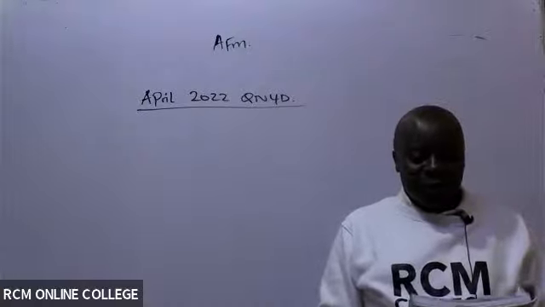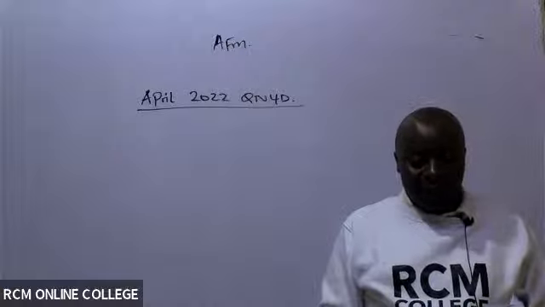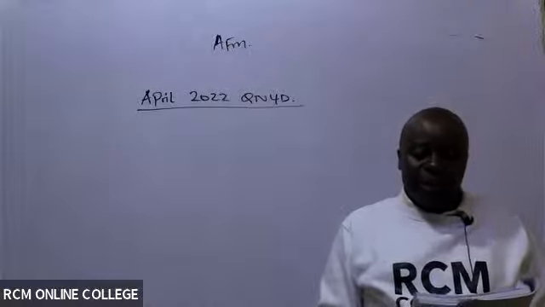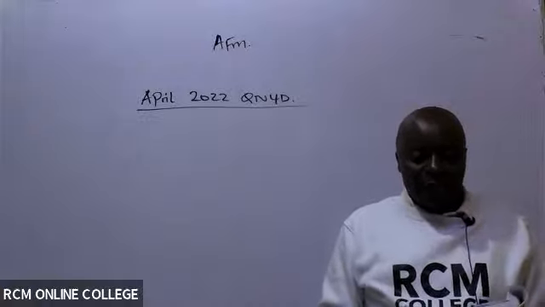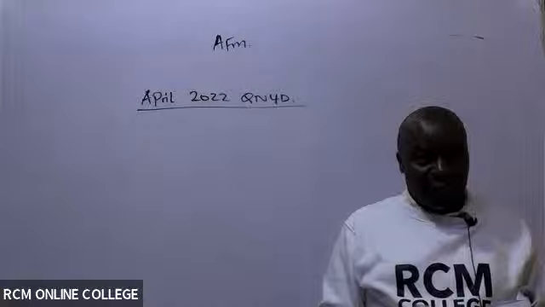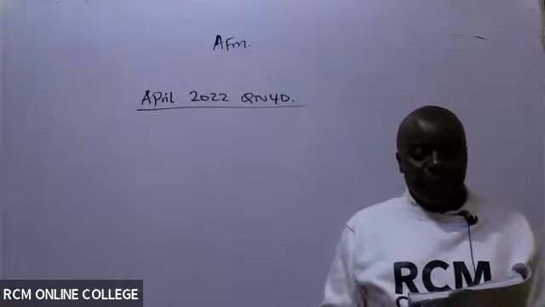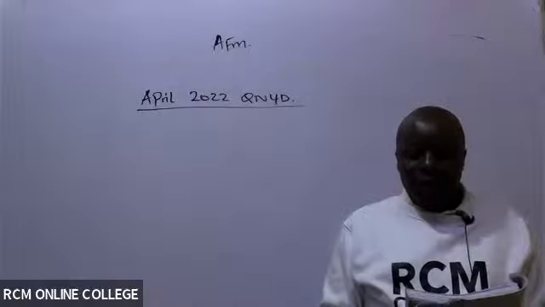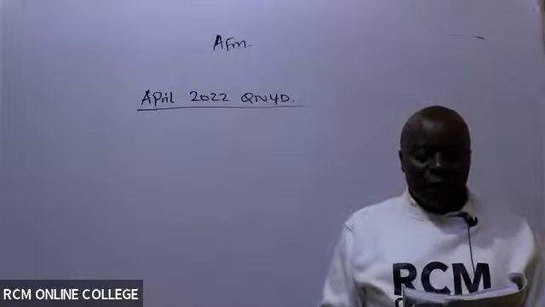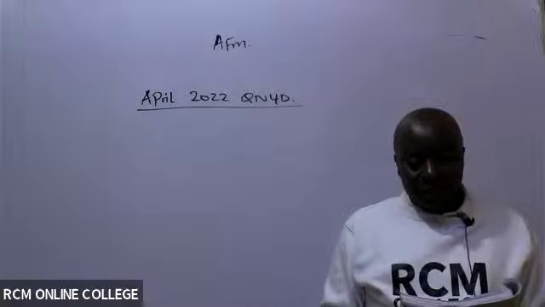April 2022, question number 4D. BF Manufacturers Limited. Current EPS is 5. The company has an asset beta of 0.9. Asset beta is the ungeared beta, and adopts a 40% dividend payout ratio as its dividend policy. The risk-free rate of return is 5%, and the equity market risk premium is 10%.